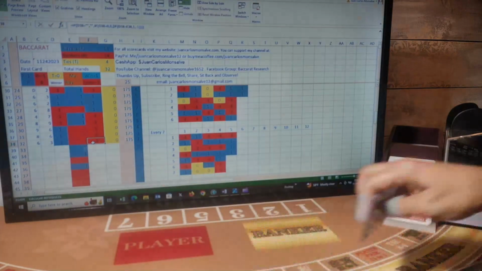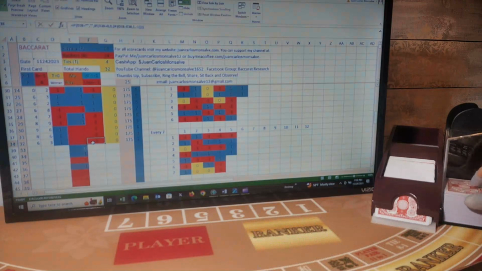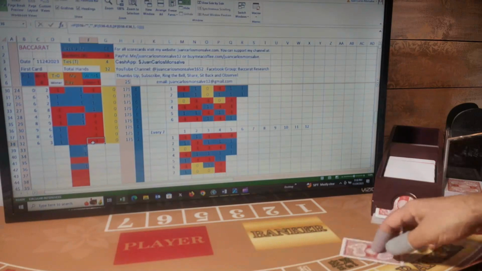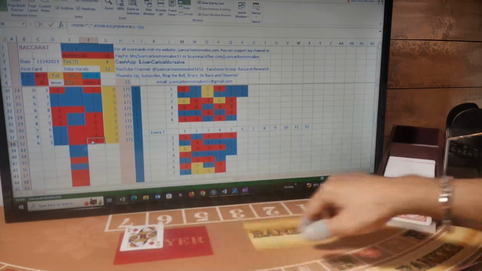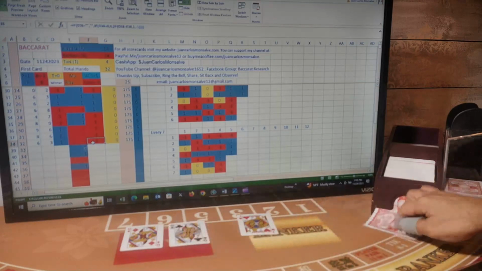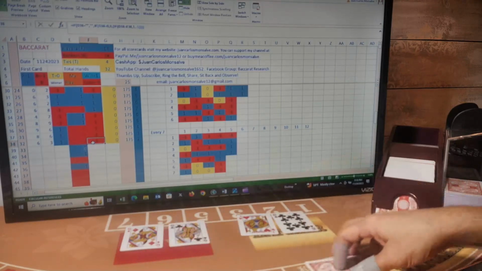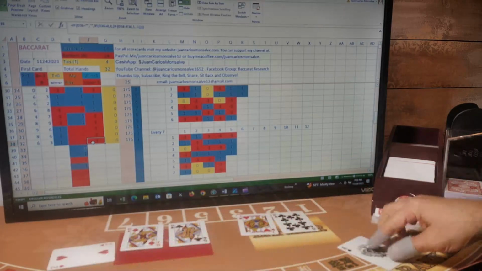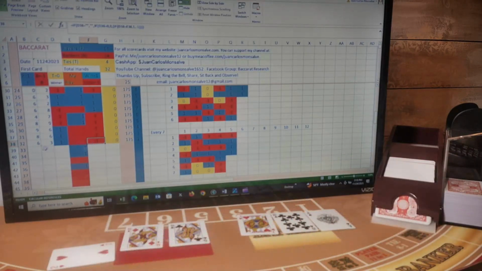My next hand, I'm gonna be betting player twice, 2 players in a row. First card for player, first card for banker, second card for player, second card for banker. The third card for player is a 2, third card for banker is a 1. So this is a 2 player, 1 banker. This is a player hand. I was betting player. I won this hand.